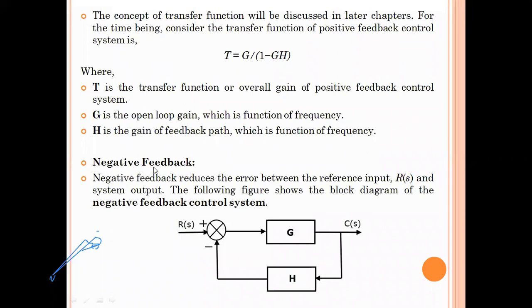And coming to the negative feedback system, you can see here the feedback output is a negative coefficient or a negative signal. The block is the same. We have a gain of the block as G, feedback gain is H, output response is C of S, input response is R of S, but the feedback signal is a negative coefficient, then it is called a negative feedback control system.